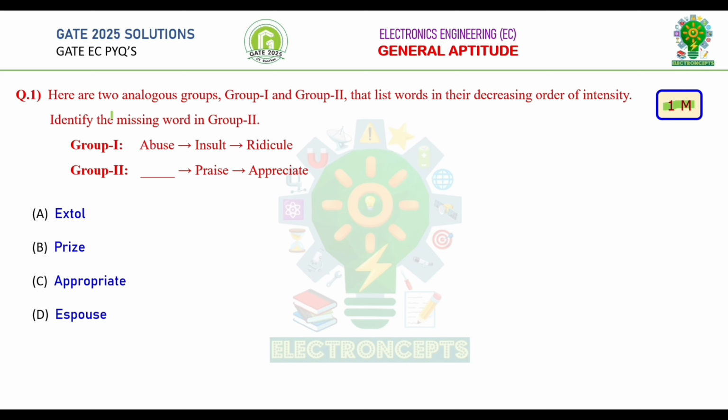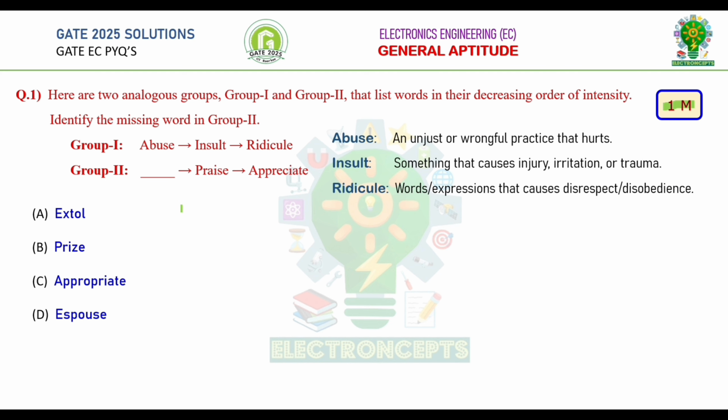Here are two analogous groups, Group 1 and Group 2, that list words in their decreasing order of intensity. Identify the missing words in Group 2. Let's recall the meanings of the words in Group 1. Abuse means an injustice or wrongful practice that hurts someone. Insult means something that causes injury, irritation, or trauma. Ridicule means words or expressions that cause disrespect to someone.